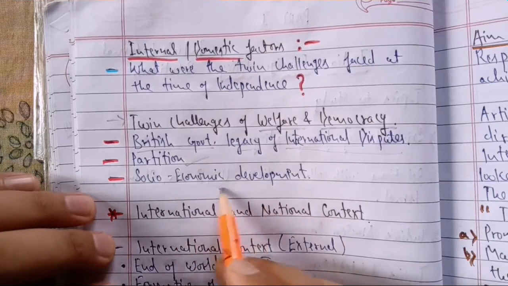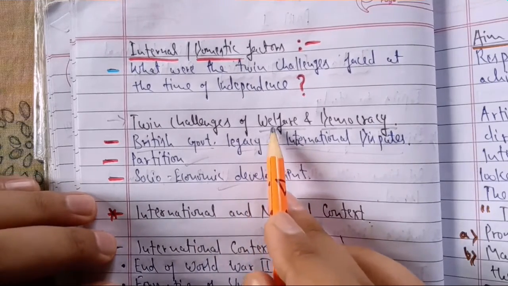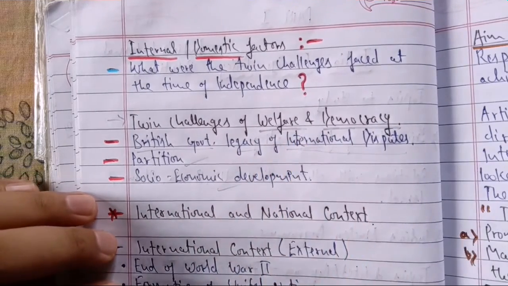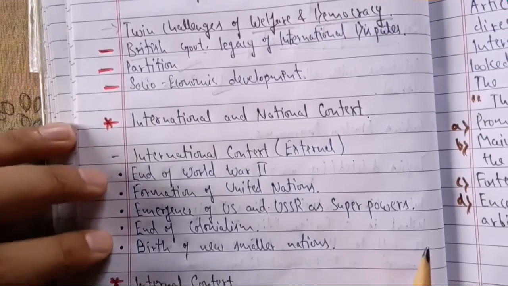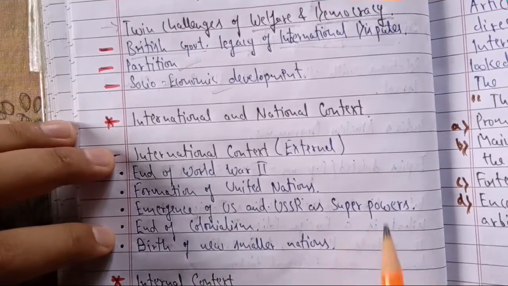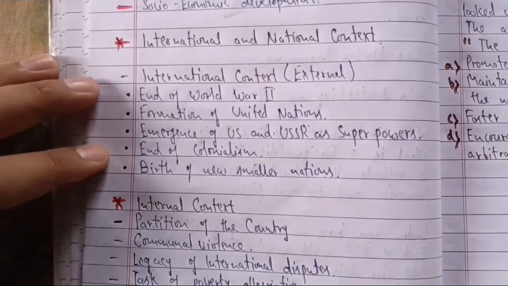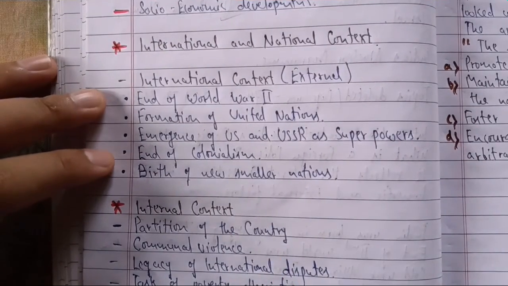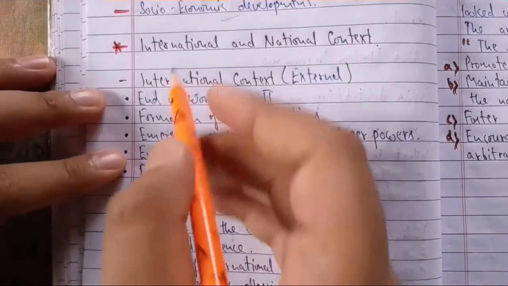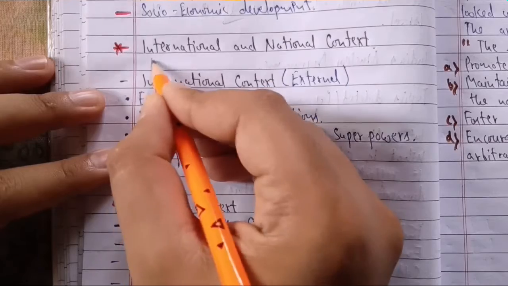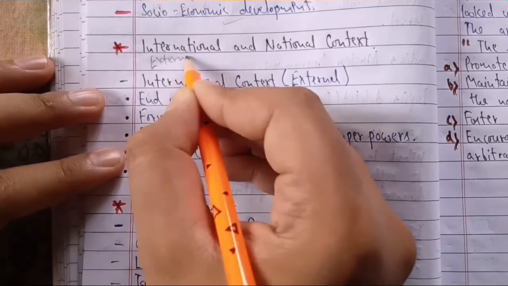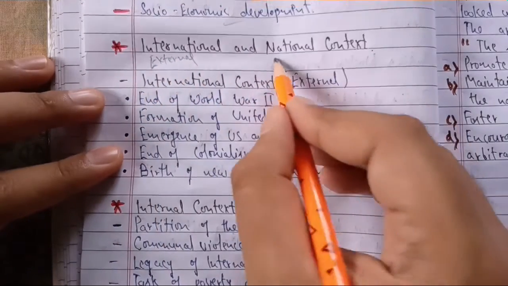Socio-economic development, this was a big problem, as I read in here. Welfare. So all these problems which I have discussed, I've written them in a short note type. You can understand them easily. International, we can also say external, and national level we can call them internal.